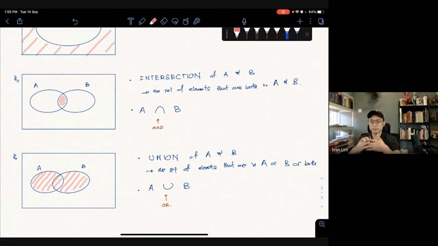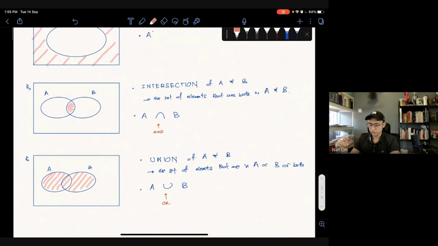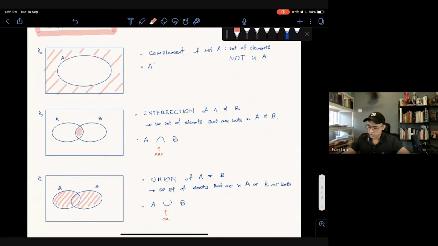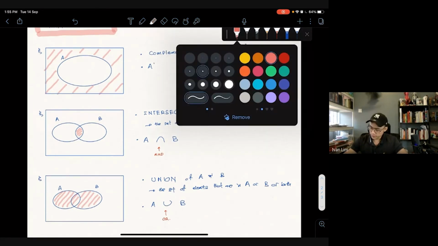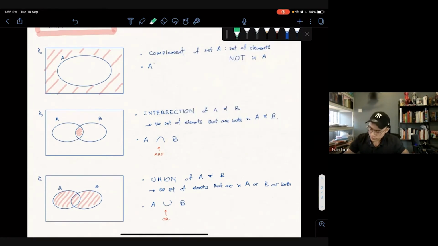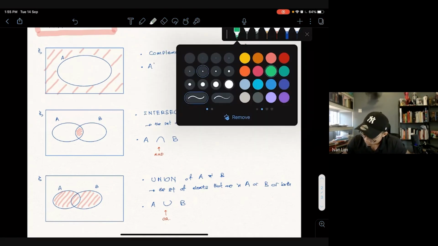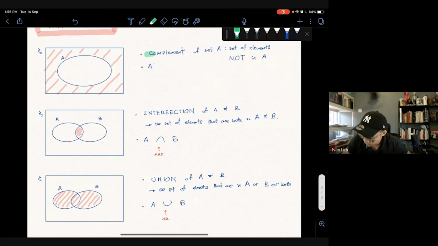Even if it's in both of them, we also shade it. So we learned three terms over here. First one is complement. Second one is intersection. Third one is union.